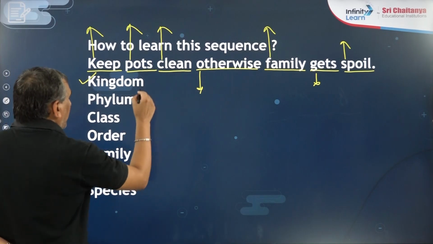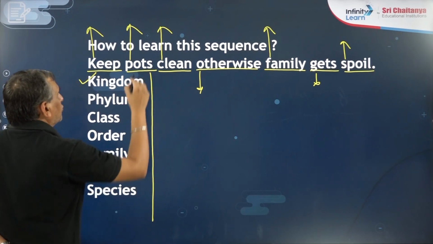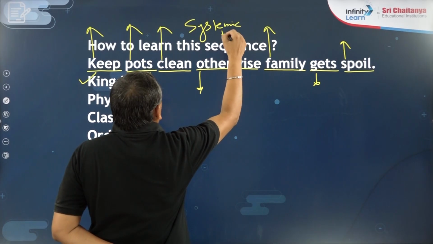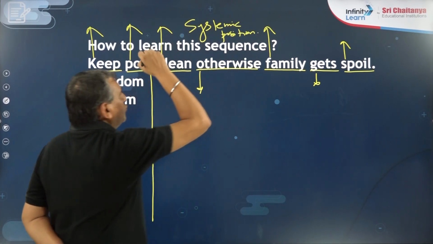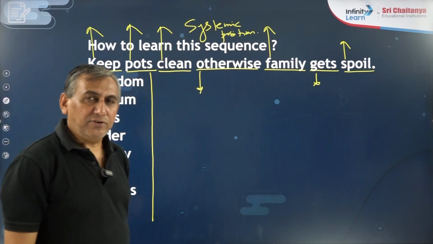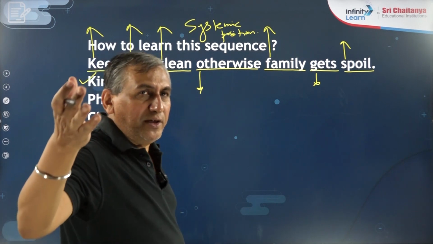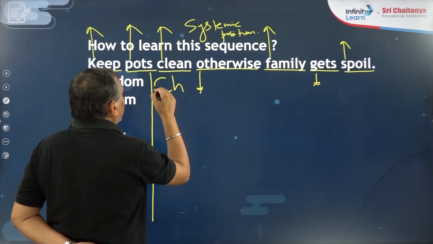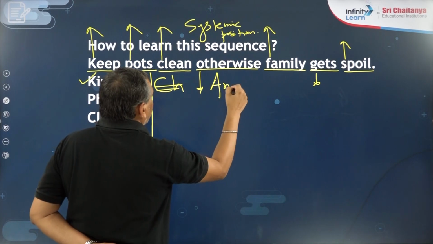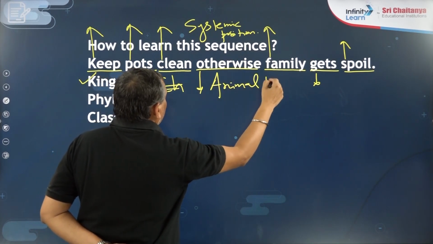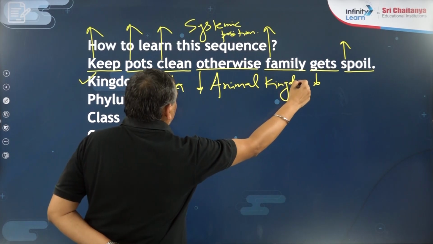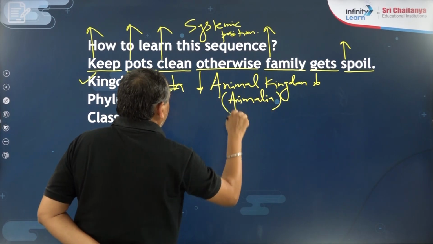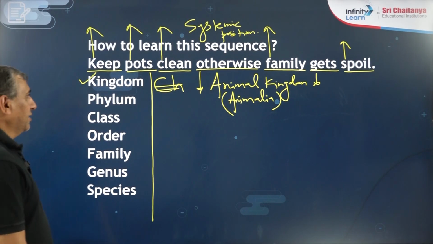This hierarchy is very important because of how we write the systemic position of human beings. How to write the systemic position of human beings? Please try to say with me. What is the name of the kingdom? The kingdom of human beings is the animal kingdom, also known as Animalia.